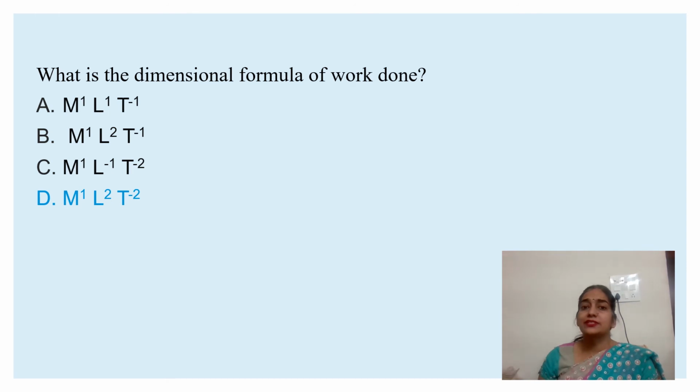The work is said to be done by force when the body is displaced by force through some distance. We are applying a force and it displaces some distance. The SI unit of work is joule, and the dimension of force is M L T minus 2. So option D is the correct option for work done.